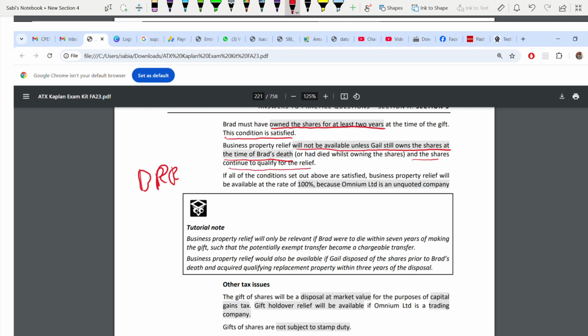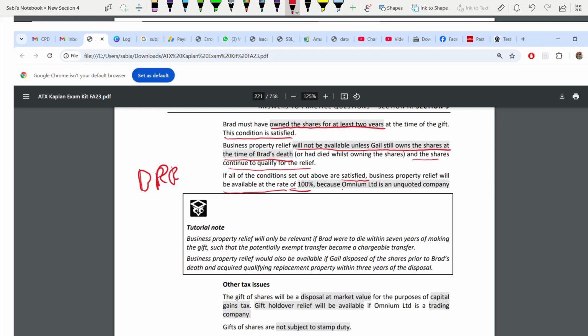Now, if all of the conditions set out above are satisfied, business property relief will be available at what rate? They also told one requirement: assuming BPR is available, how it will be calculated. That also you have to write. So if all conditions are satisfied, BPR will be available at the rate of 100%. Why 100%? That also you have to write.